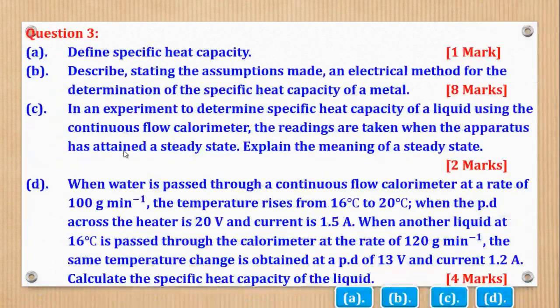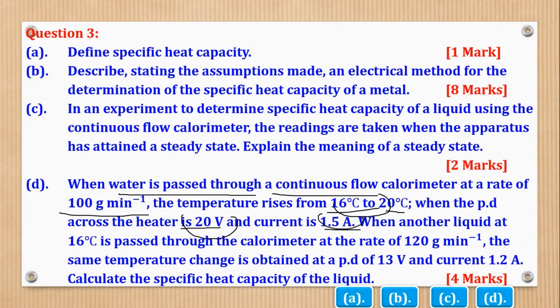There was part C. What about part D? Part D says, when water is passed through a continuous flow calorimeter at a rate of 100 grams per minute, the temperature rises from 16 degrees Celsius to 20 degrees Celsius when the PD across the heater is V and the current is I. When another liquid at 16 degrees Celsius is passed through the calorimeter at a rate of 120 grams per minute, the same temperature change is obtained when V is that and I is that.